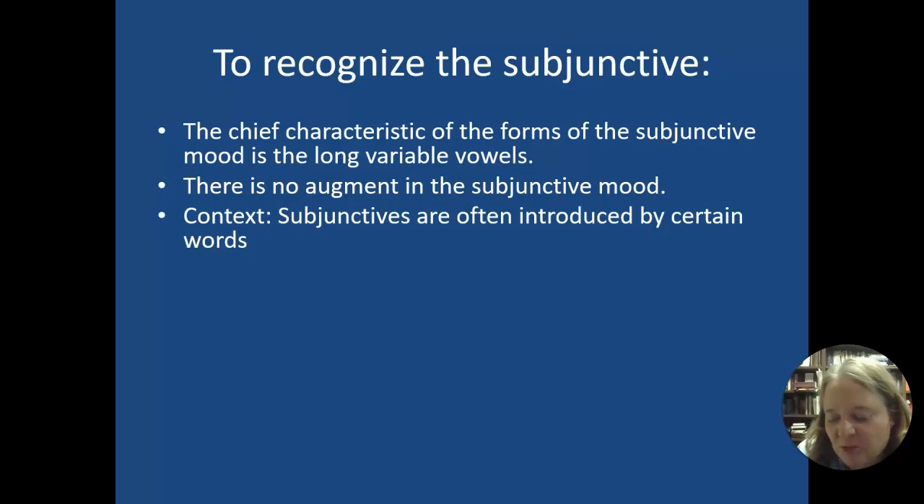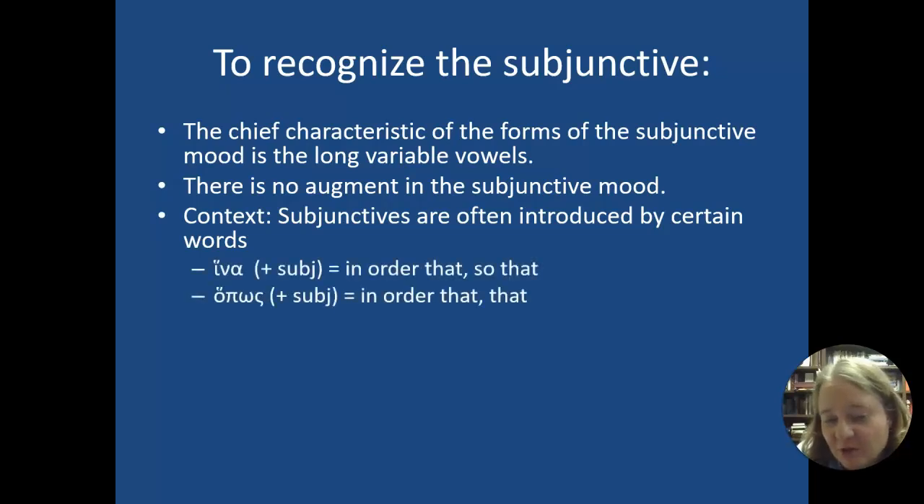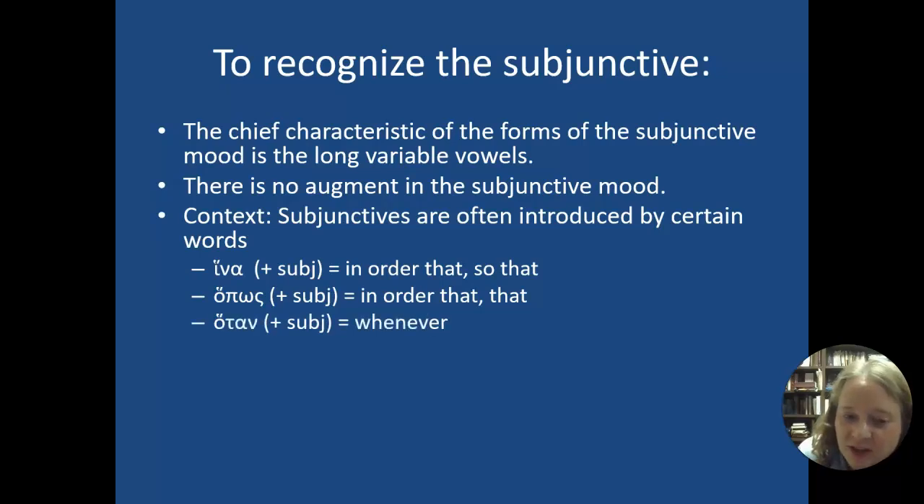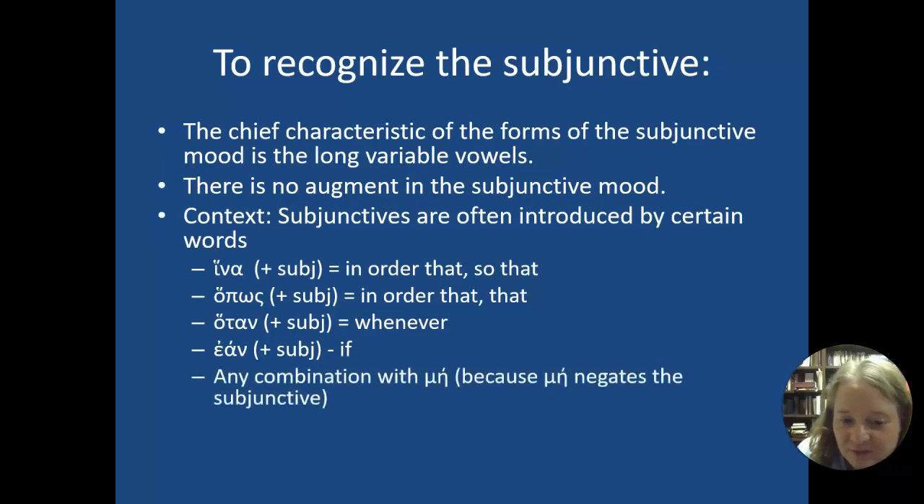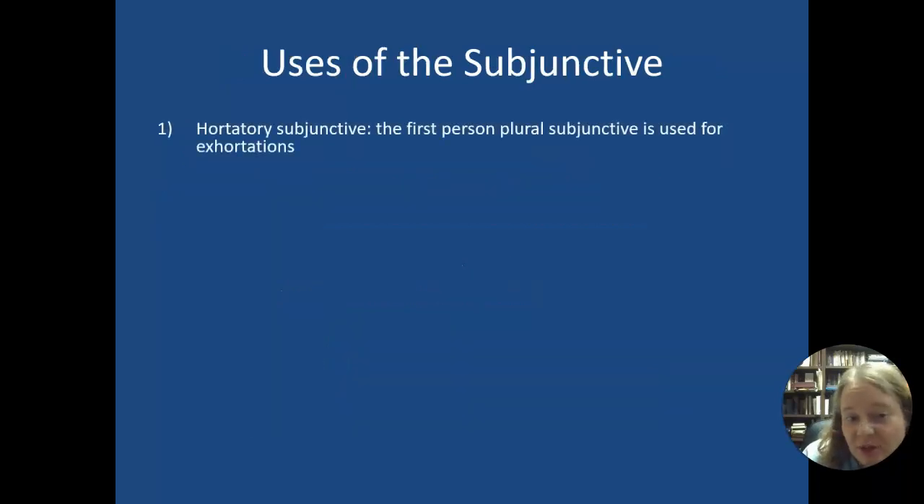Instead, here's what's going to help you the most, is the little words that you're going to learn in your vocab. Hina, which means in order that or so that. Hopōs, which means in order that. Hotan, which means whenever, ean, which means if, and any kind of combination with mē, because mē indicates that you're not in the indicative. So it's these little words before something that lets me know that I'm in the subjunctive, not so much recognizing the form itself, but I notice the words around it. So the word before it is going to tell me the whole phrase is in the subjunctive. Let me put it into play for you, and then you'll be able to see it.